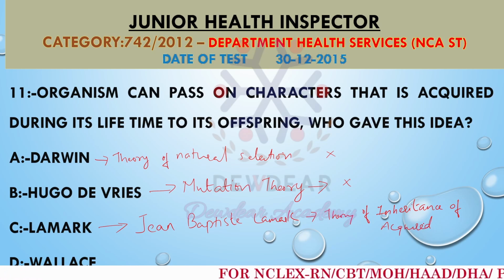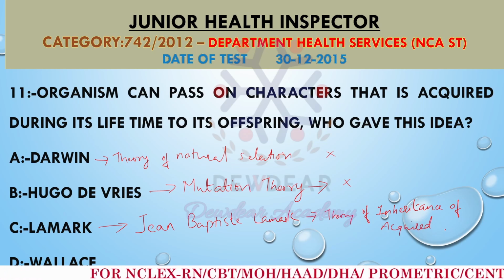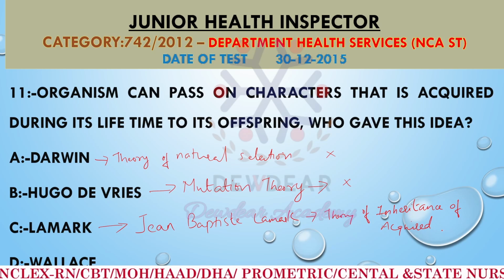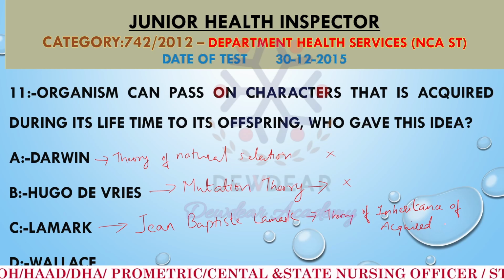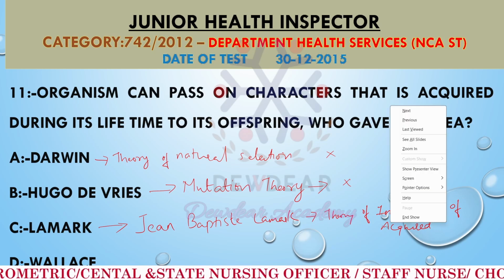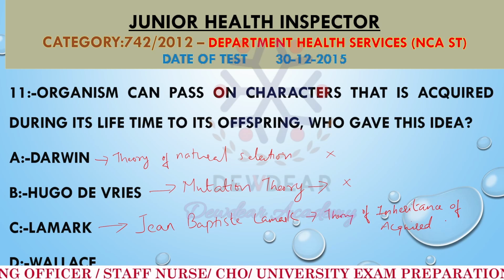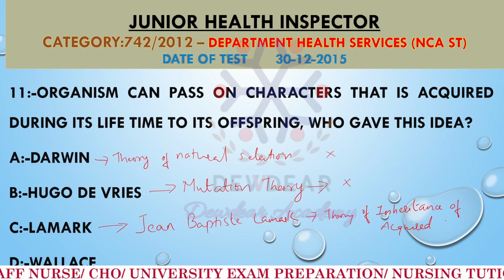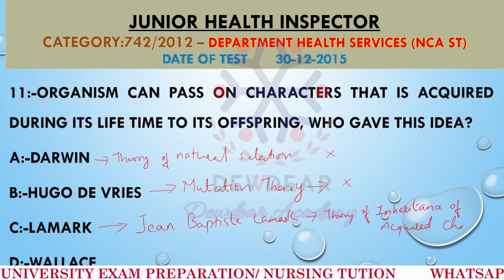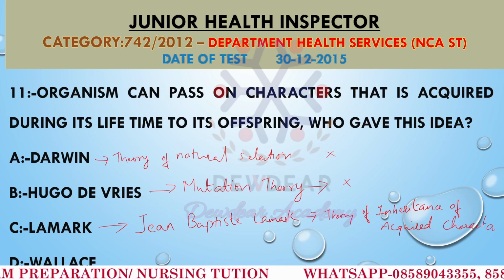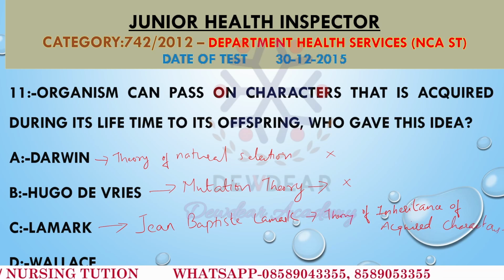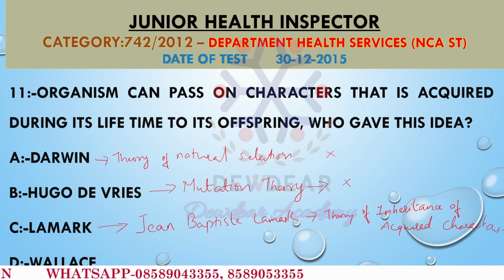So from the theory itself, we know the correct answer is Lamarck. Lamarck gave the idea that organisms can pass on characters acquired during their lifetime to their offspring. So the theory of inheritance of acquired characteristics is given by Lamarck, or we will say the theory is Lamarckism.